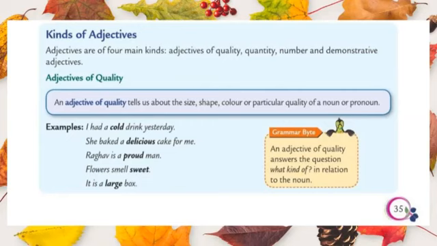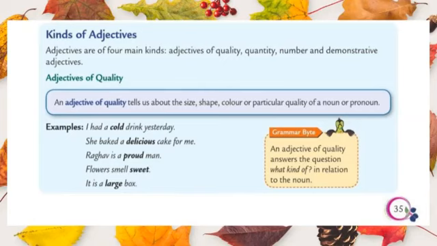And one more thing, an adjective of quality answers the question what kind of, what kind. So it shows the quality. So let us see some examples here. I had a cold drink yesterday. She baked a delicious cake for me. Raghav is a proud man. Flowers smell sweet. It is a large box.